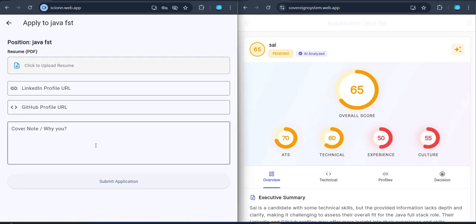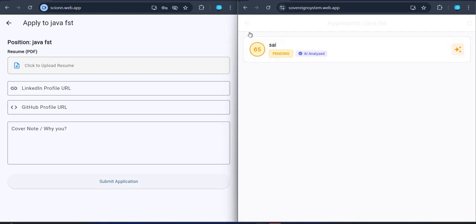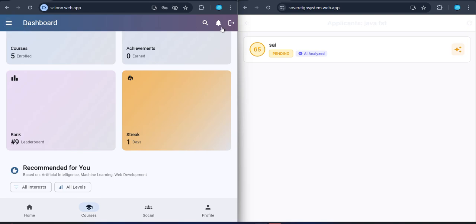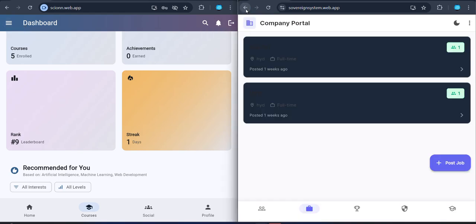In this, the student can go to this section and submit their application with their GitHub links and by uploading their resumes. By filling these sections in the student app, the student will know the form is submitted to the company recruiters. Okay, fine.